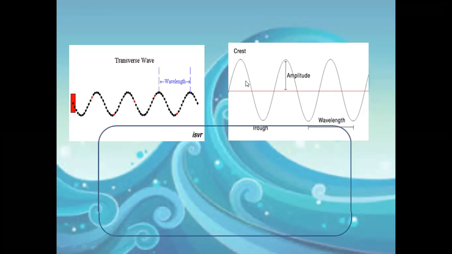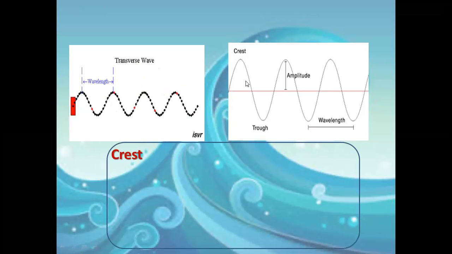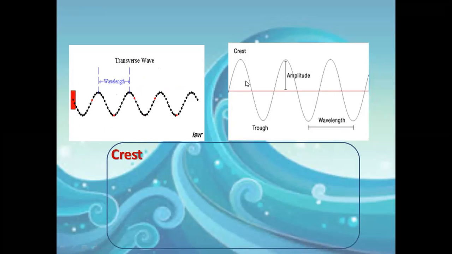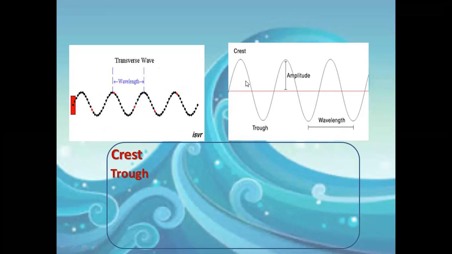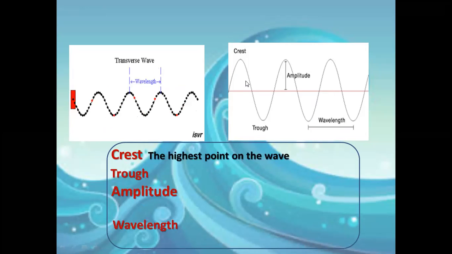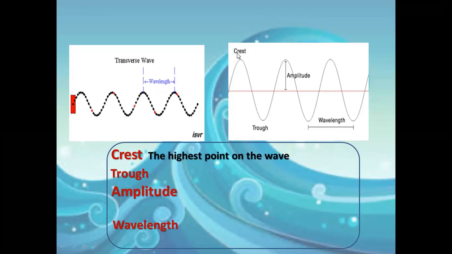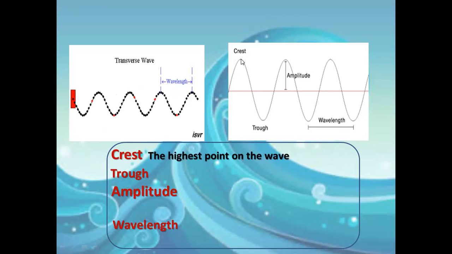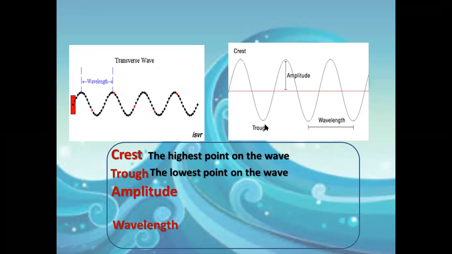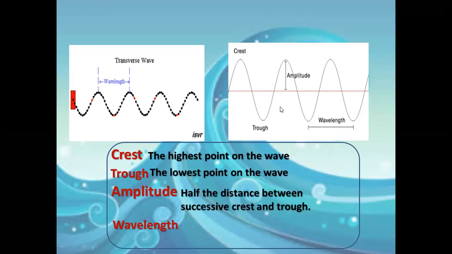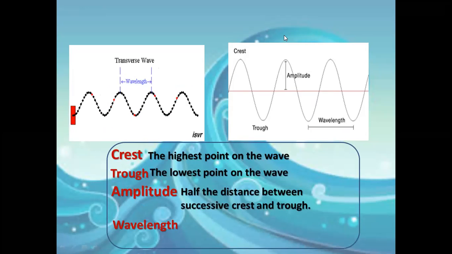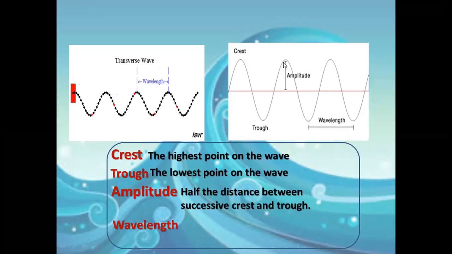So if you want to define each word: crest, trough, amplitude, and wavelength. We can say the crest is the highest point in the wave. The trough is the lowest point in the wave. Amplitude is half the distance between a crest and trough, between a successive crest and trough.